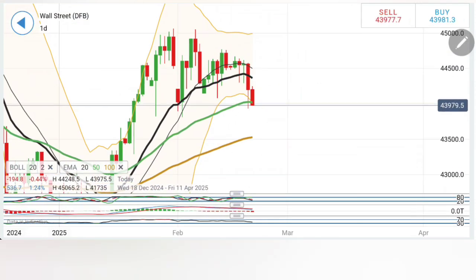So looking at this, what I'll recommend: a selling entry at 43,940, expect 43,900, 840, 800. Below 43,800, stay short for 43,650, 43,500 as the next targets.